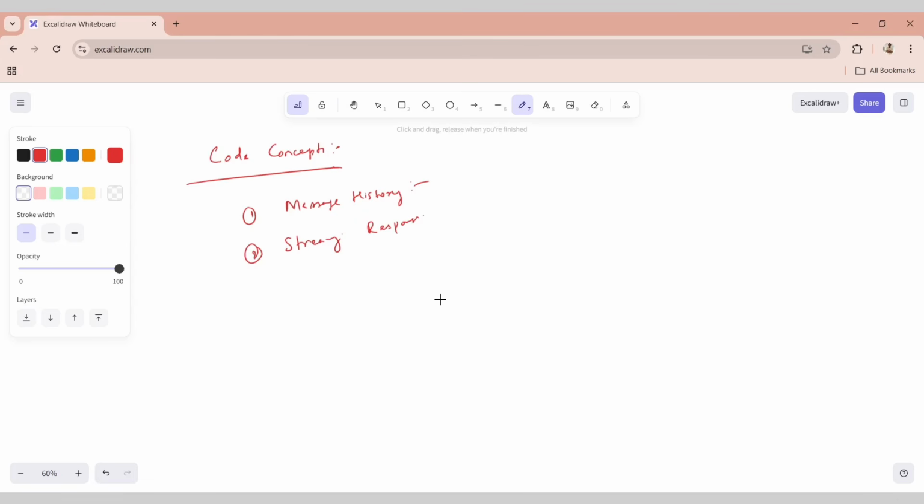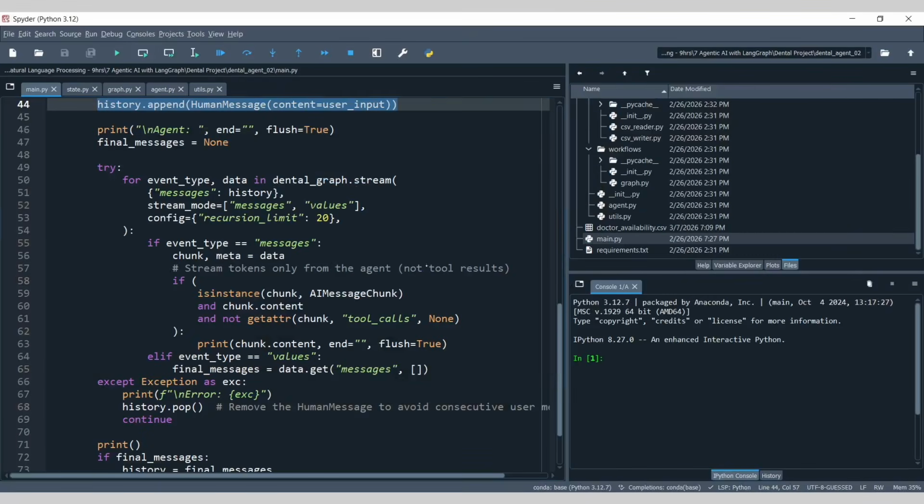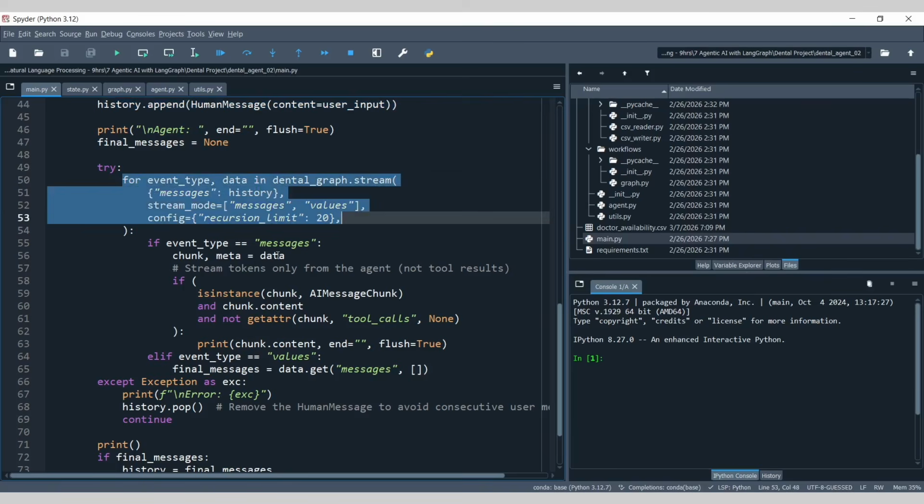Now, instead of waiting for the full response, you can actually stream tokens in real time. If we go ahead with this part, you can see this part: for event type data in dental graph dot stream. So this is where the streaming happens.